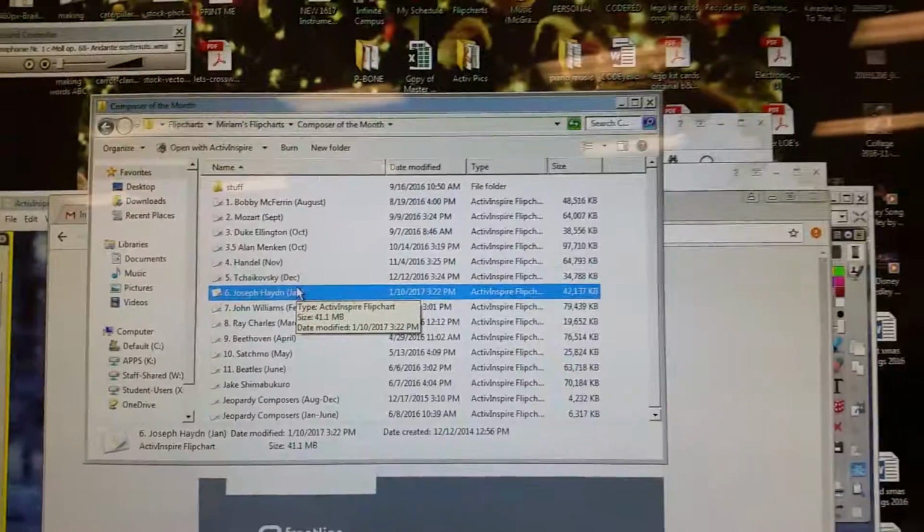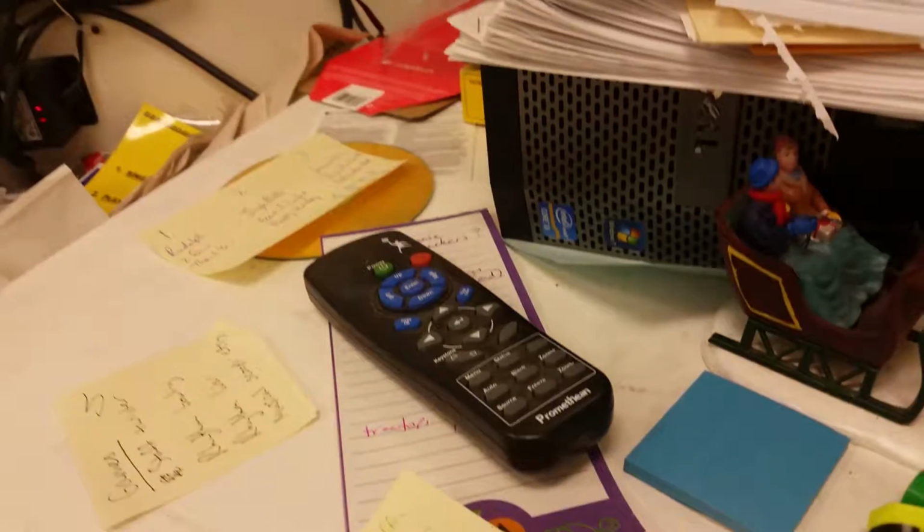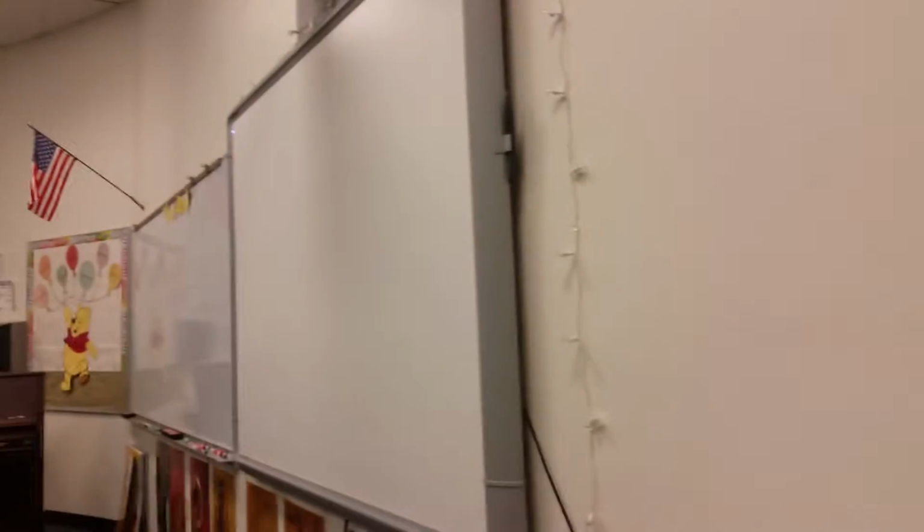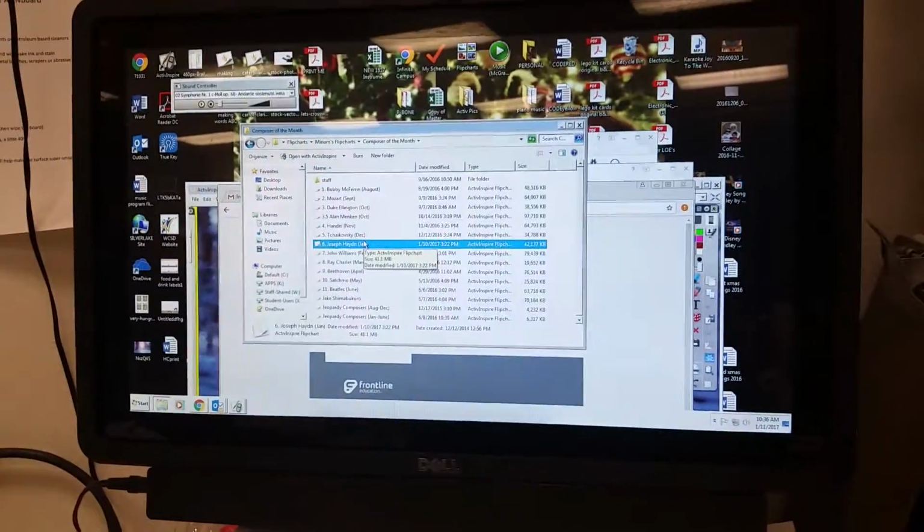I think that's everything. The remote for the active board will be on my desk somewhere. There's the active board. You know how that all stuff works. And I think everything else is good. If you have any questions, let me know.